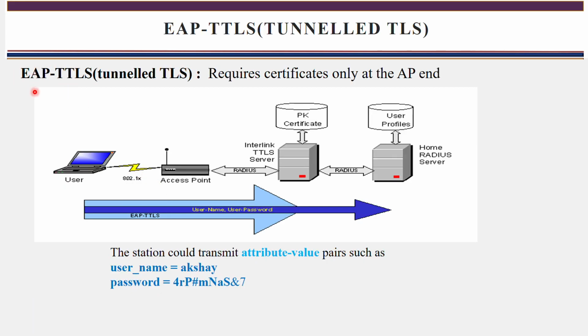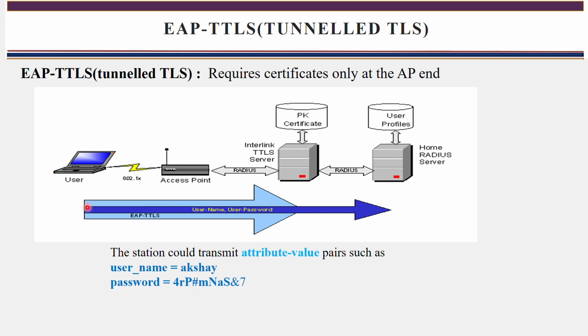How will we overcome that? Let's see. To resolve that problem, only the access point has to provide the digital certificate. The user is not required to provide its certificate. The meaning of this is: first, the access point has to authenticate itself, with the help of its digital certificate, to all the workstations. And if workstations want to authenticate, for authentication it uses a secure channel. That is what you call tunneled TLS.